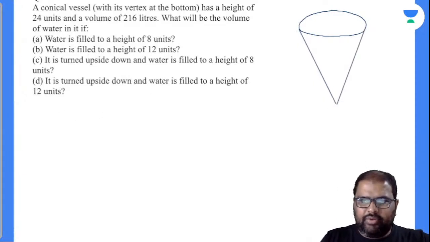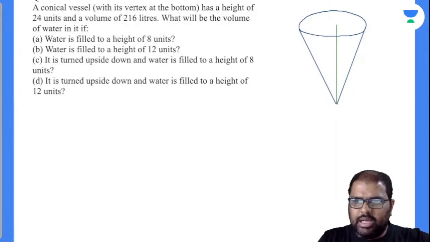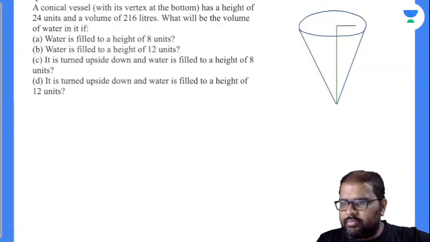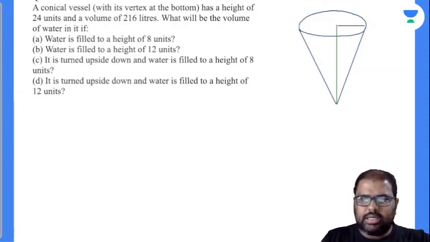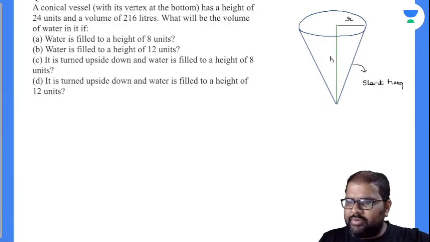Has a height of 24 units. Now I will be taking down this as height. I will be taking down this as radius. Write down this is R. This is height. Cone is a 3D object. Now this is called slant height. How many of you will accept this? Let us write down some points regarding this, then we can understand what we are doing there.